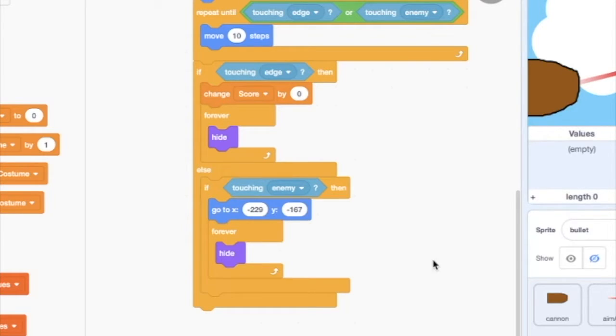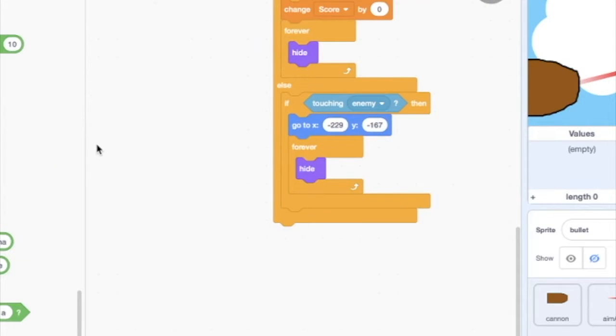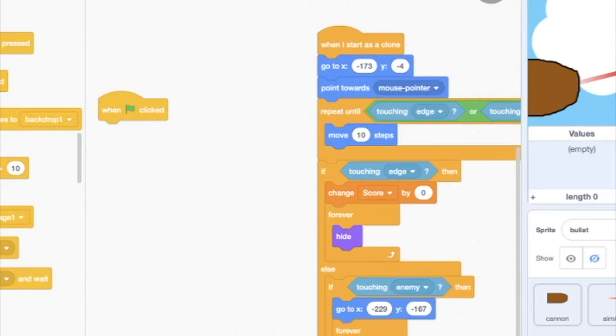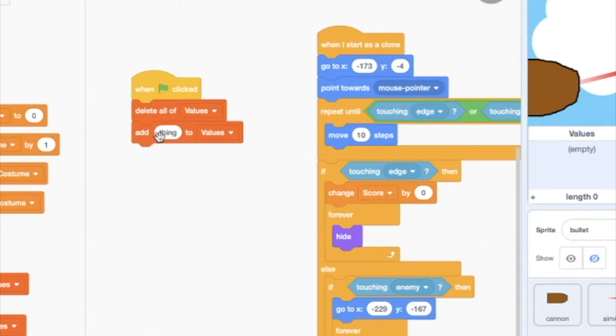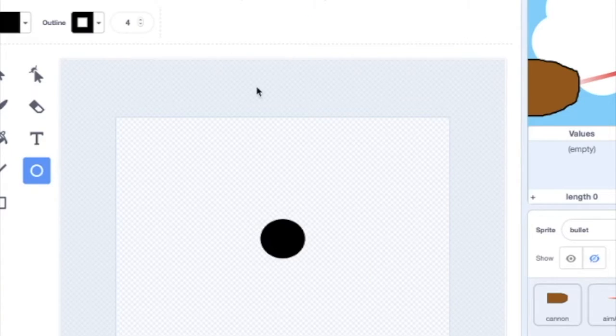Basically, when clicked, it's gonna have to delete all, so no one adds anymore and messes around with it, and then add things to values, which is red equals 5, and then it's purple, right?